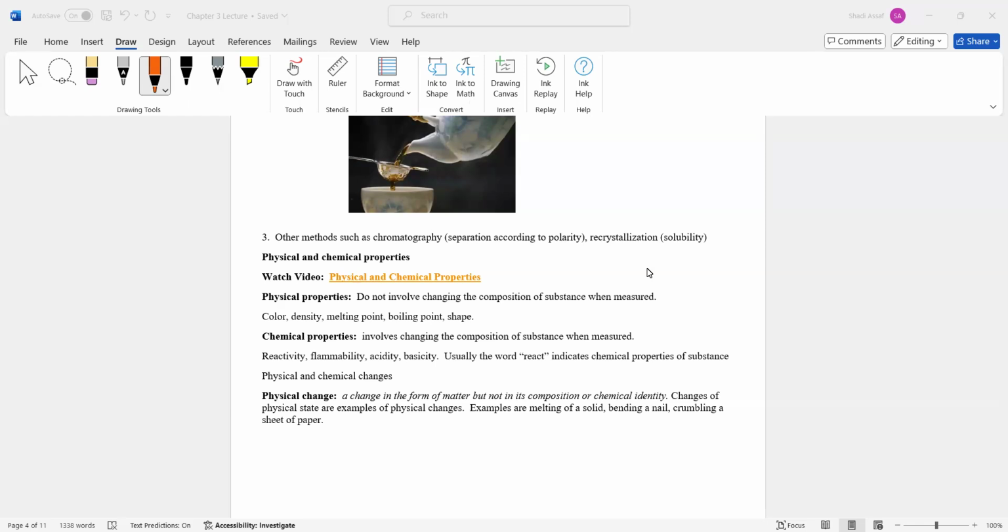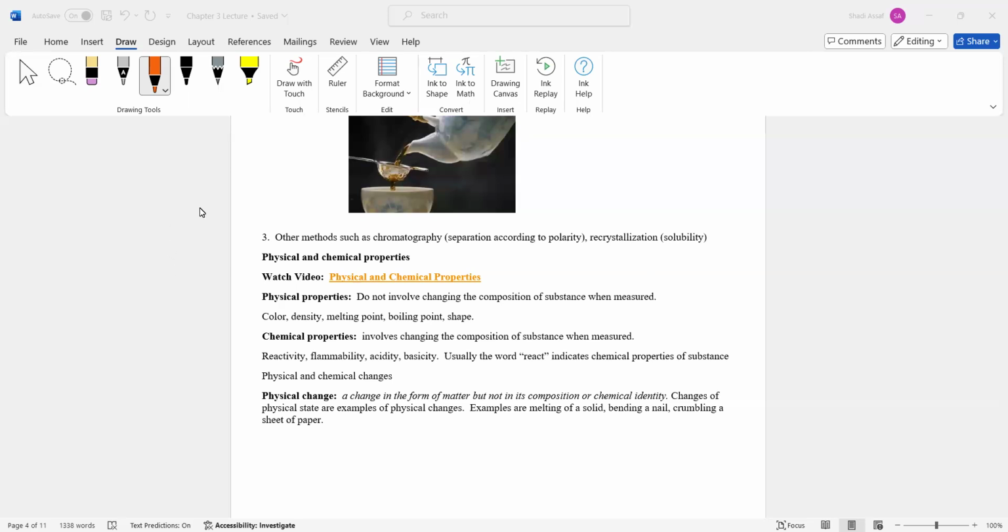Chemical properties do involve changing the composition of a substance when measured. So if you want to know if a compound is reactive to acids, that means a chemical reaction will take place where now you actually get new substances. So reactivity, flammability, acidity, basicity, all of these indicate a change in the composition.